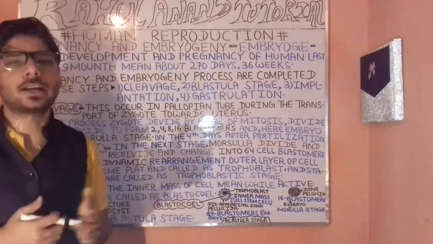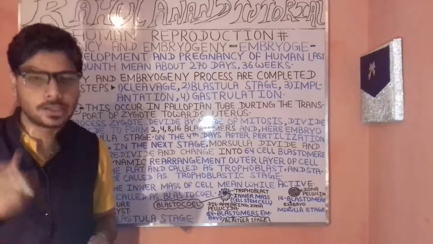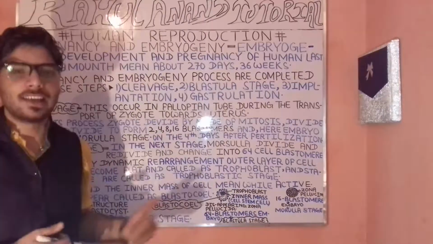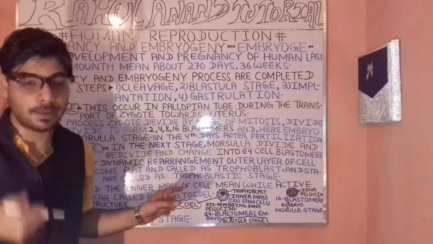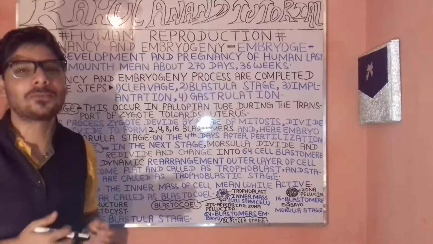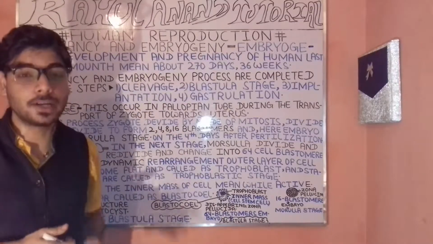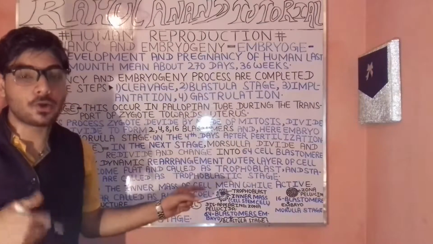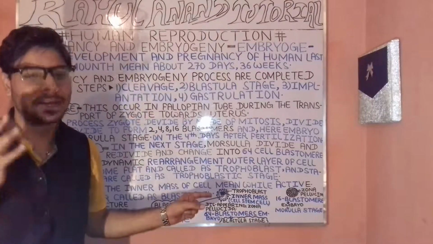Fertilization is the unique process in which the sperm fuses with the ovum, which are the reproductive cells of the male and female reproductive organs. When we are talking about these cases, what is the blastula stage? The morula cells will be divided and redivided in order to form around 64 cells. So these are 64 cells, the blastomeres.